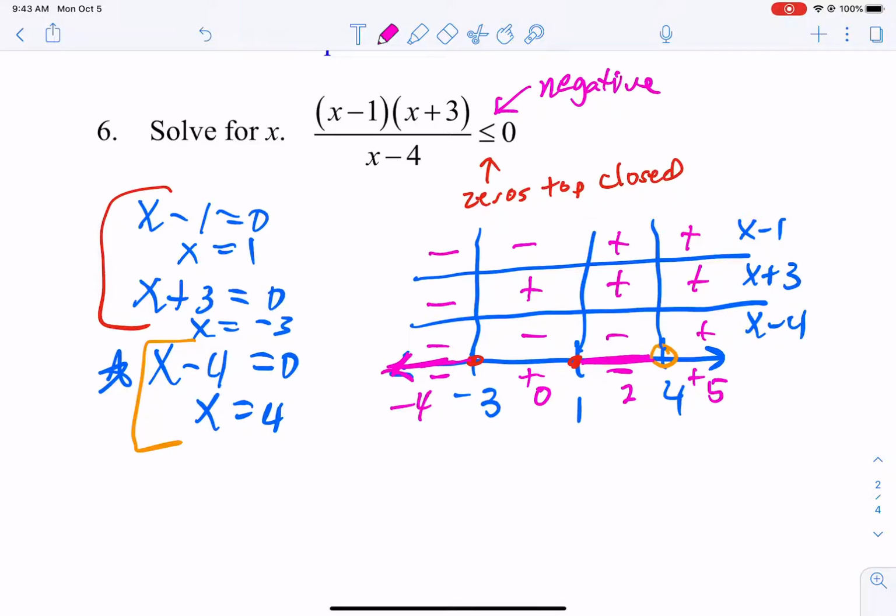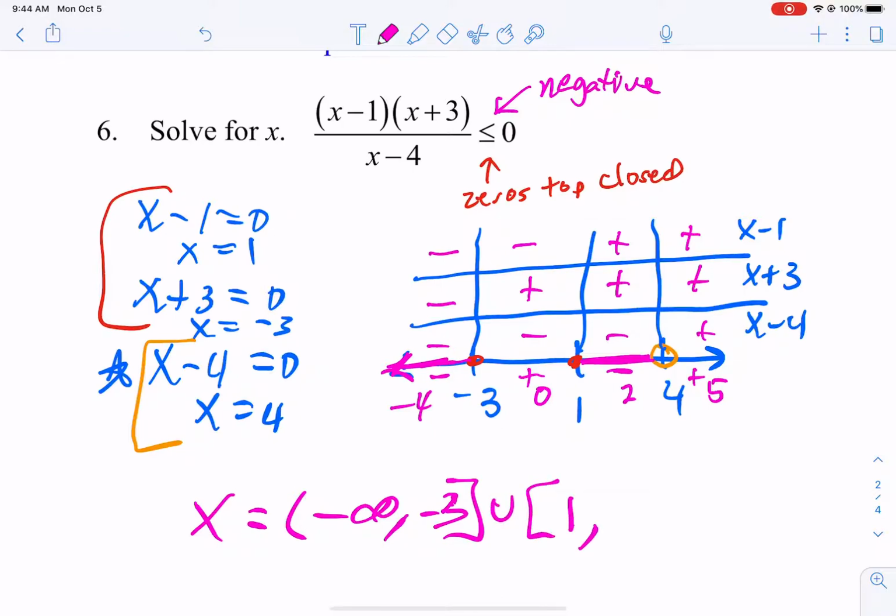And then let's write our answer. Our answer goes from -infinity to -3, and I can include that -3. And then there's another piece from 1 to 4. I can include the 1, so I put a bracket, but not the 4 because it came from the bottom, so I put a parenthesis.